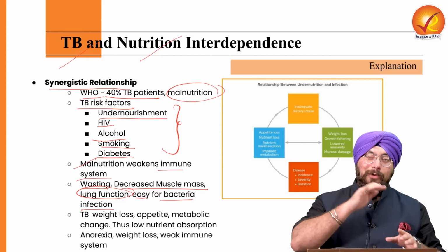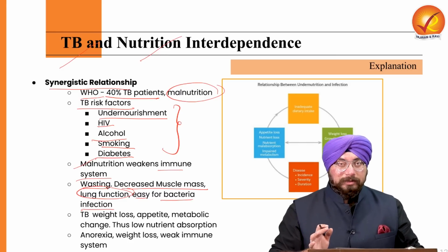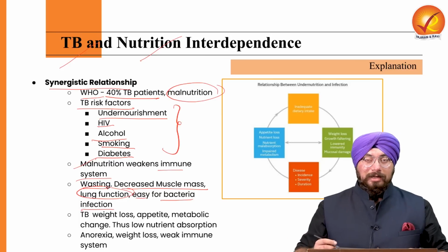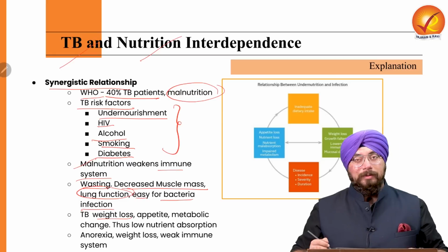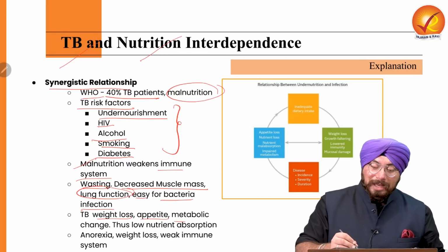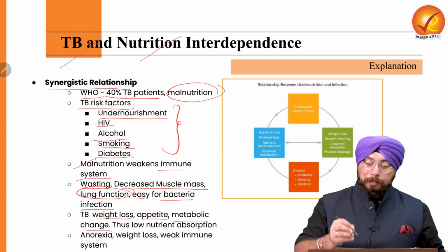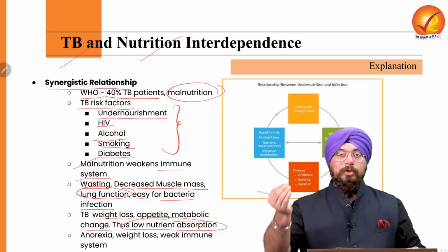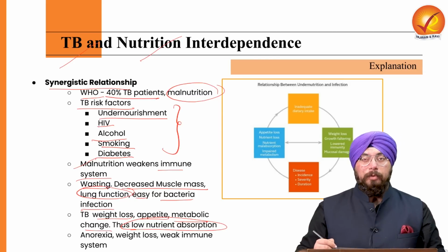Now, let's see how TB is impacting the nourishment levels or the malnourishment levels. If a person, let's suppose, is having tuberculosis, what will be the effect of it? The person would be suffering from weight loss. The person would be suffering from appetite loss. The person would have a metabolic change. Because of this, there would be low nutrient absorption in the body. So even though nutrients are entering, they are not being absorbed by the tissues of our body.